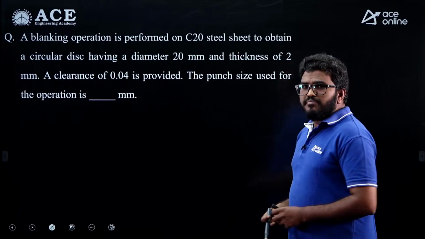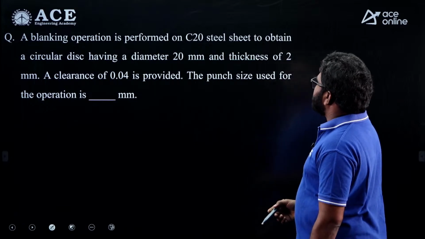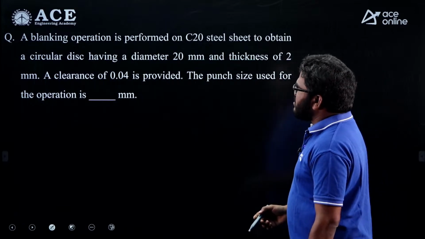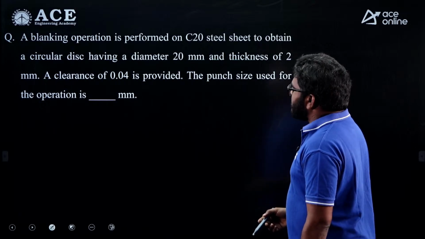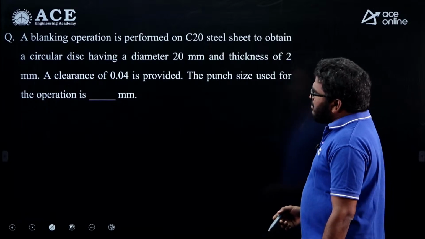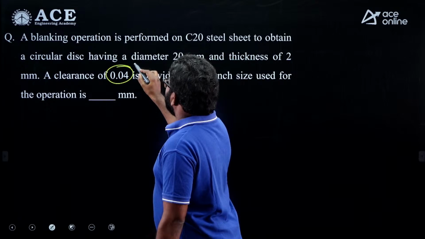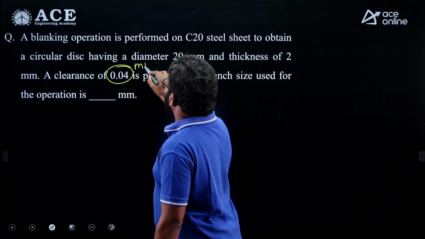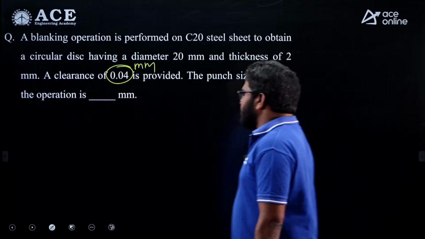Next, another simple question. A blanking operation is performed on C20 steel sheet to obtain a circular disc having a diameter of 20 mm and a thickness of 2 mm. A clearance of 0.04 mm is provided. What punch size is used for the operation?